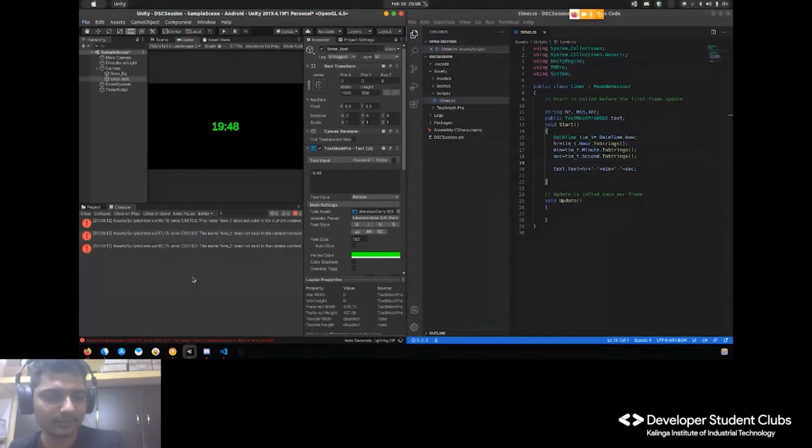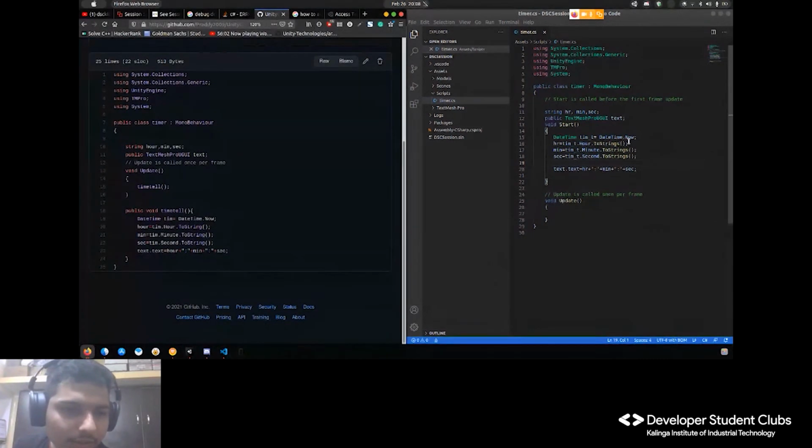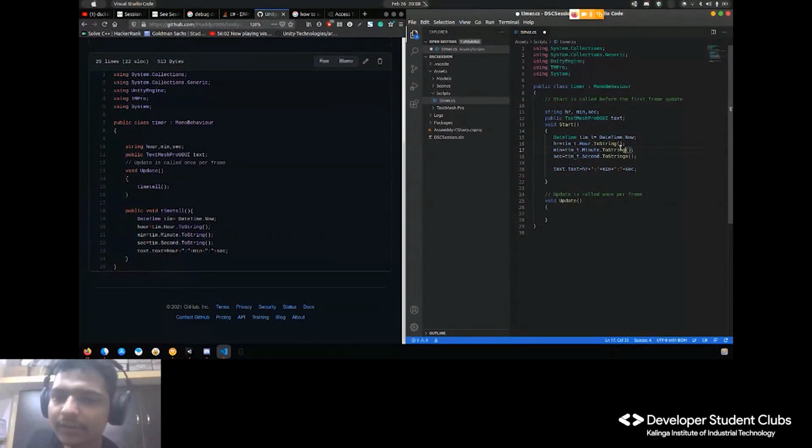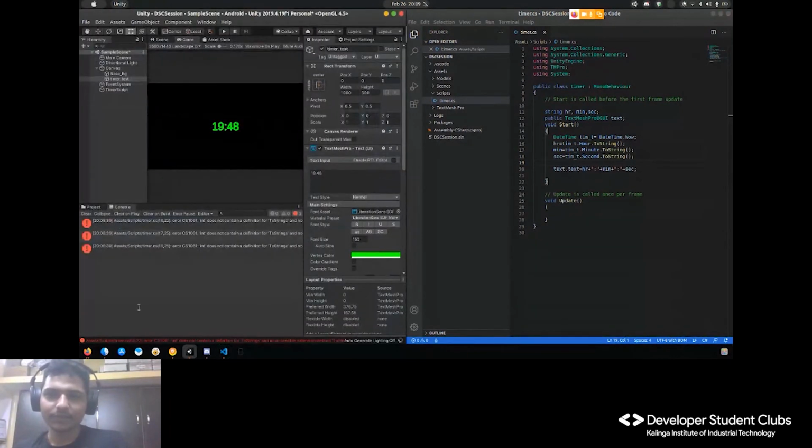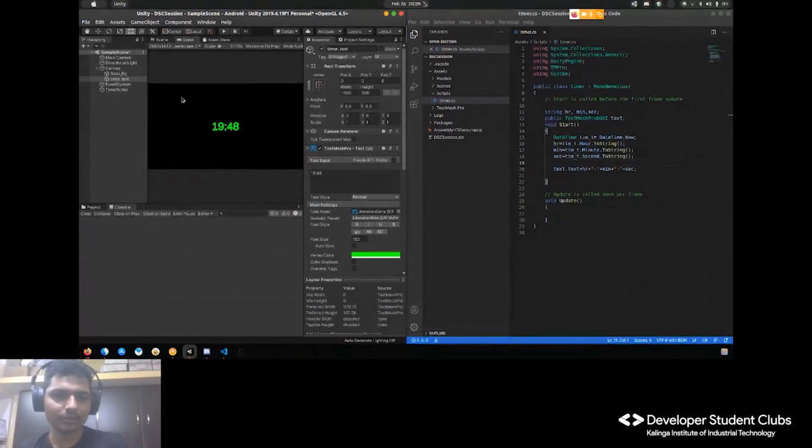Now int does not contain a definition for ToStrings. There's some problem with ToString. It should be ToString, not ToStrings. I'm not searching for these things online, I just want to keep this short. And now it's clear. Okay, so let's run it.